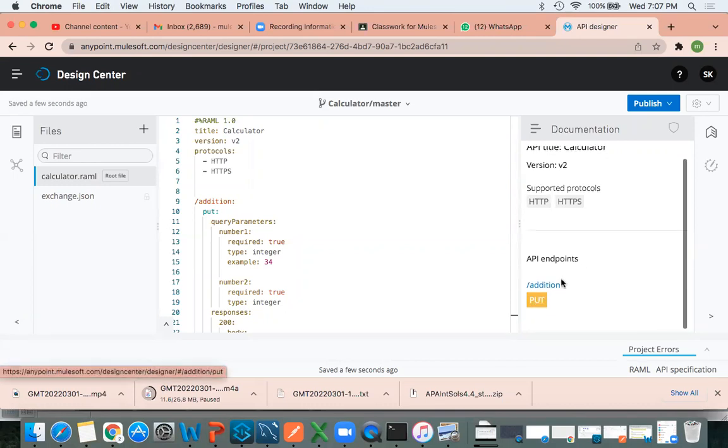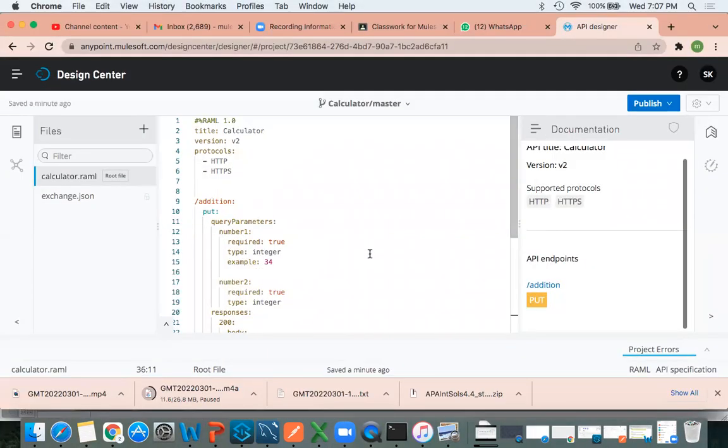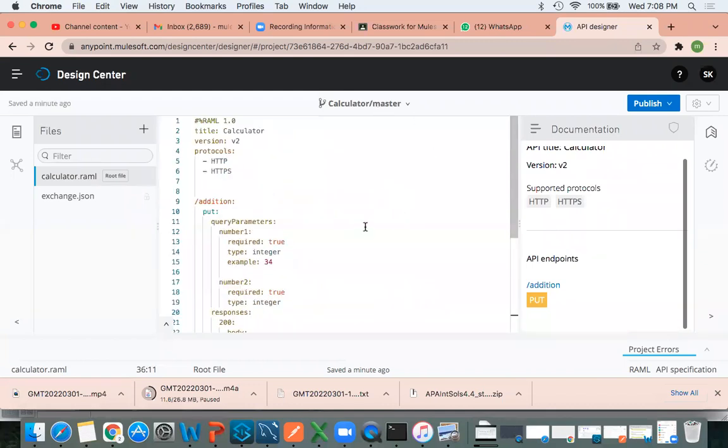Now we successfully created the API. Now we want to share this API to the client. He needs to test whether we fulfilled his requirement or not. So how are you going to share this to that guy?